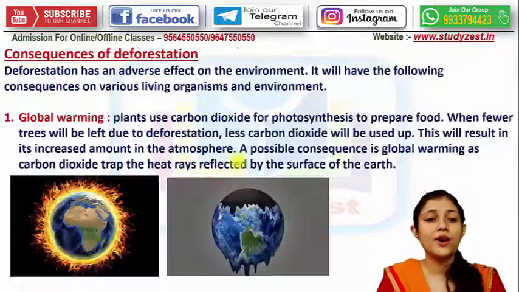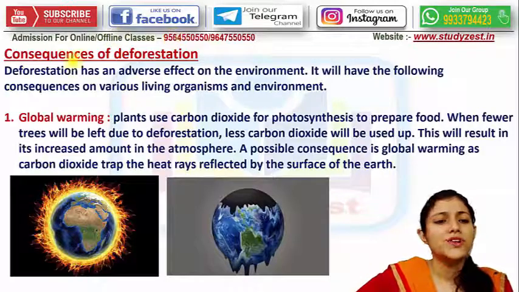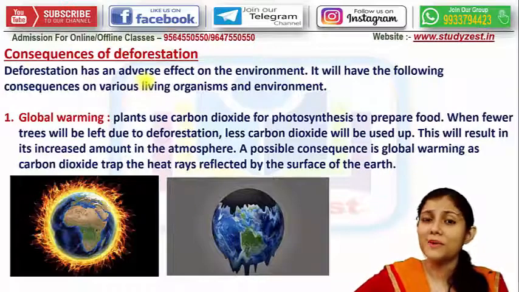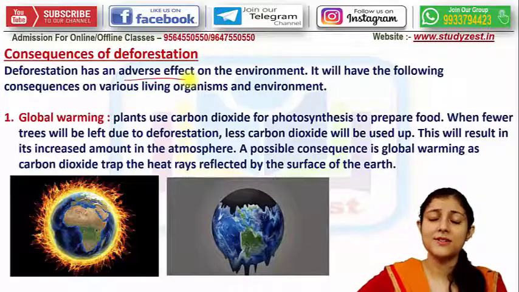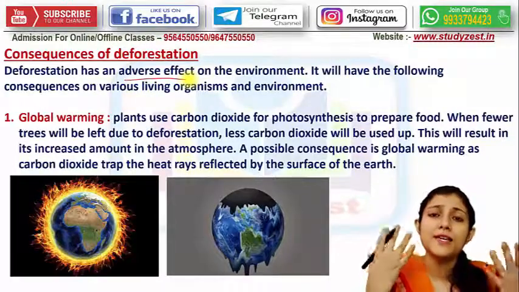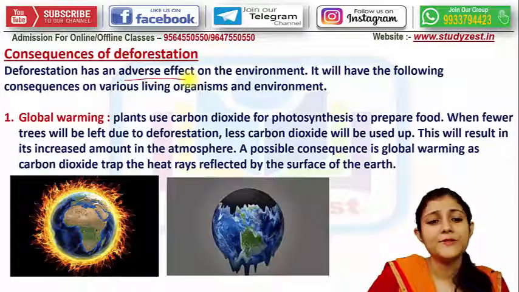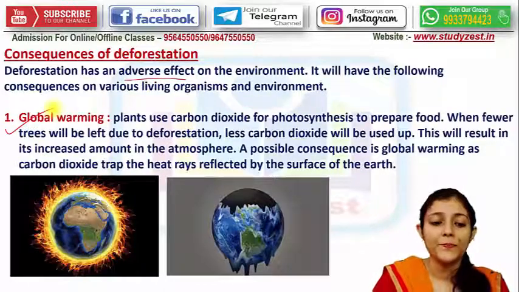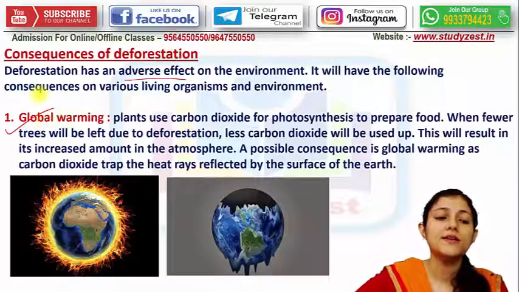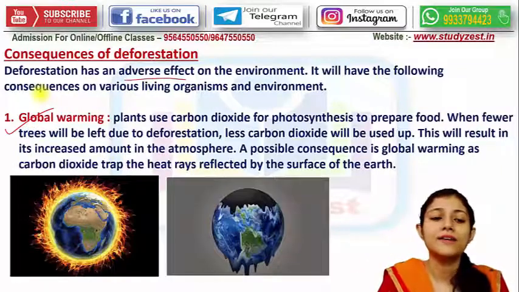Alright. So our next topic is consequences. What are the results? So deforestation तो definitely कोई अच्छा काम नहीं है. तो इसका effect जो होगा वो that will be adverse. That means that impact will be falling on the environment, right? So first consequence is the global warming. Global means whole earth, globally. Okay, entire earth. And warming means warm, गर्मी, right?